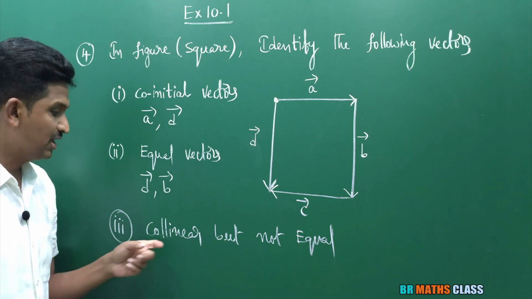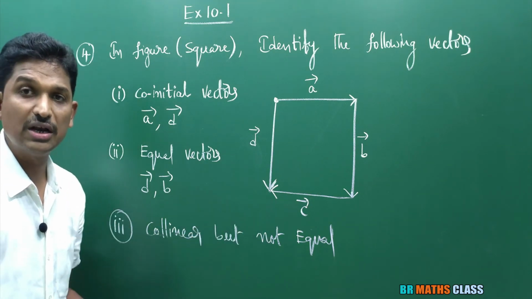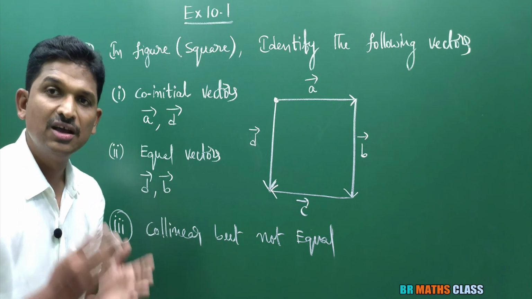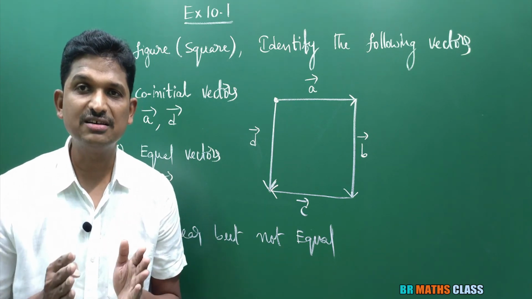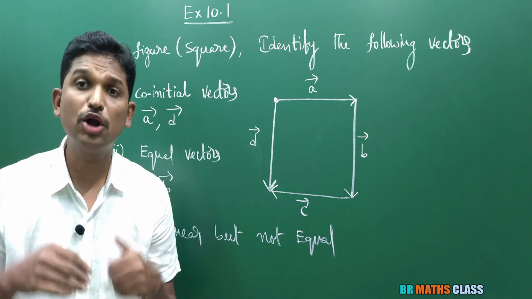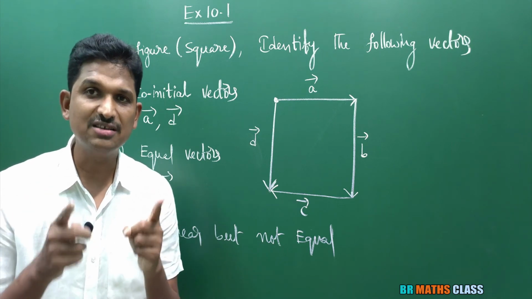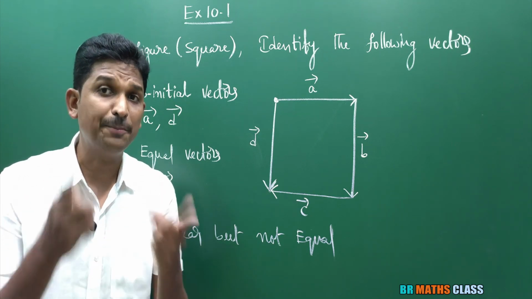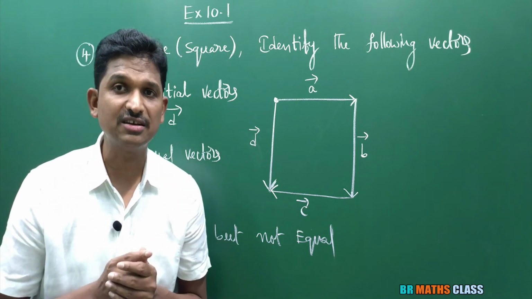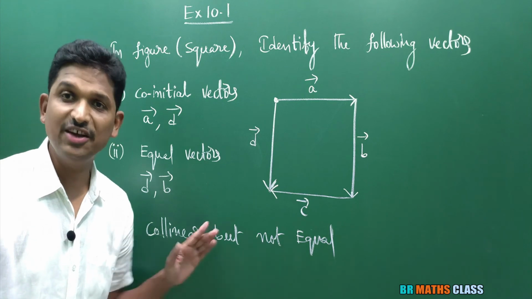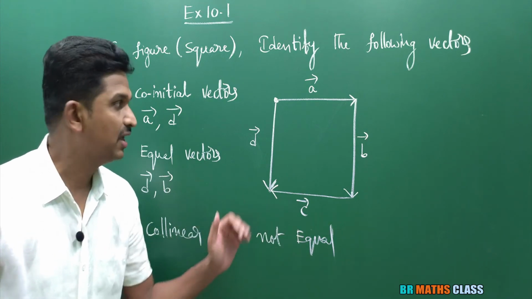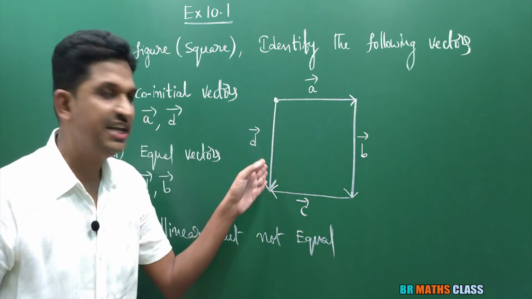Now you observe the third one, collinear but not equal. Collinear vectors. You learned this in the last class. What are collinear vectors? Vectors which lie on the same line or on parallel lines are called collinear vectors. Collinear vectors but not equal. They are saying the vectors are collinear but not equal. You observe B bar, D bar.